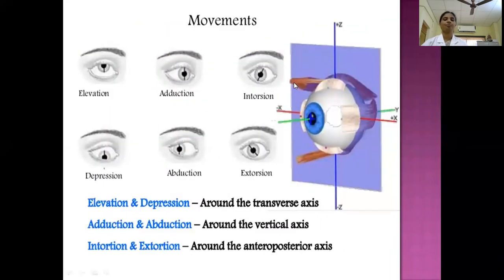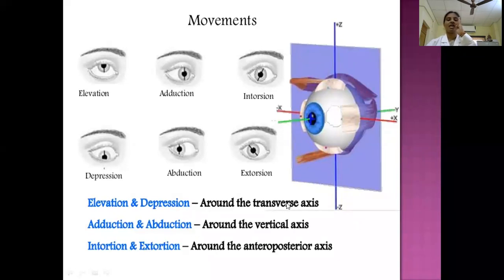Here you see, this is the vertical axis. Around the vertical axis, the eyeball can move either medially or laterally. Medially by means of the medial rectus. So around the vertical axis, the eyeball moves medially or laterally. So what are these movements? Adduction and abduction. Adduction by the medial rectus, abduction by the lateral rectus muscle.